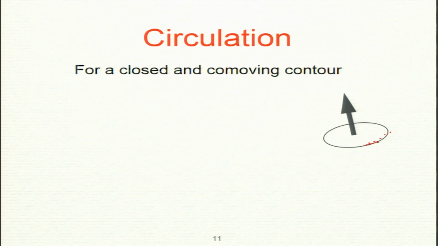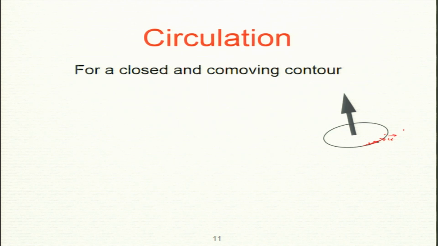I will not call them particles, we are not thinking of particles, but the contour moves with the fluid. You tag this fluid element. So this is called co-moving, you move with the fluid, okay. For this contour, I have a velocity field at every position, the u field here.